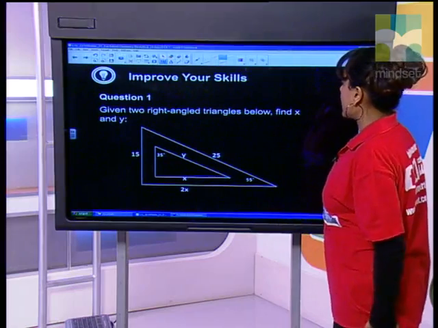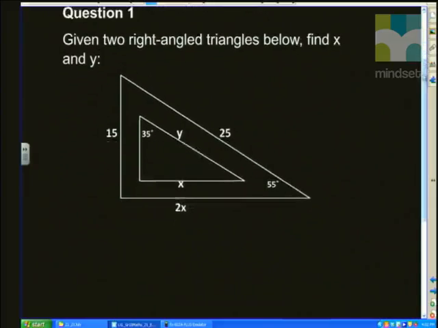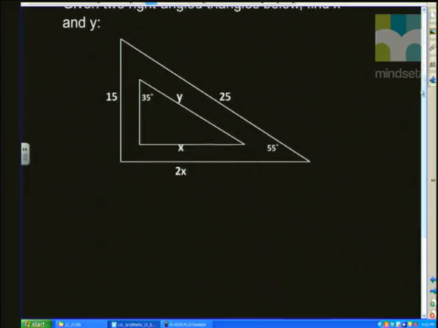You're given two right-angled triangles, and you're asked to find x and y. So these are your two triangles. I'm going to name them to make it a bit easier to identify. So we'll call the big one ABC, and let's call the little one DEF. For some reason I can't write beyond there, but that is supposed to be a C. Okay, and we are supposed to find x and y.